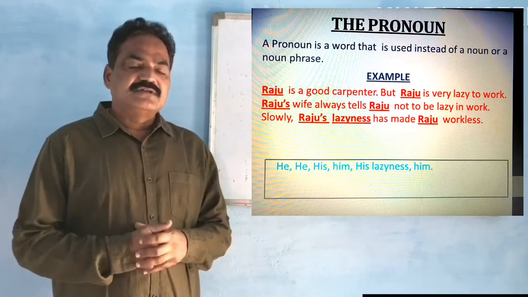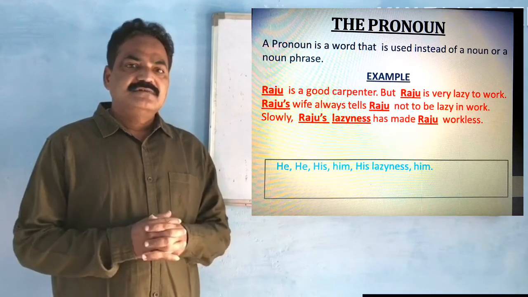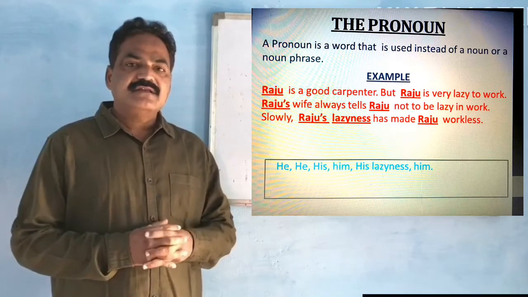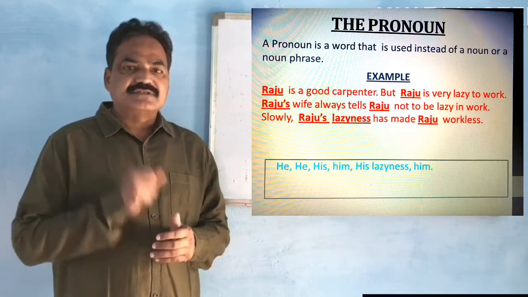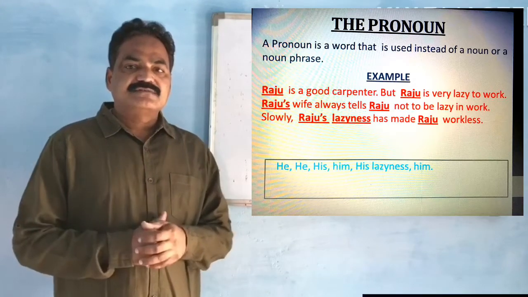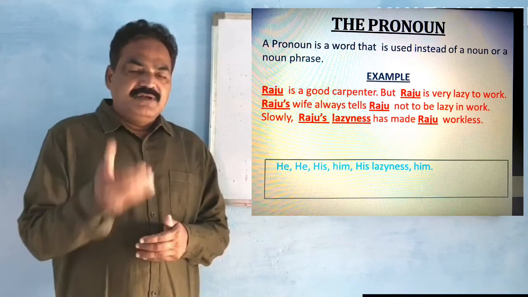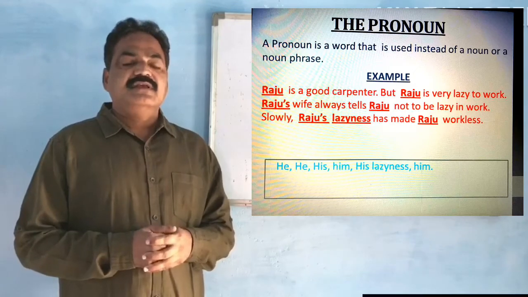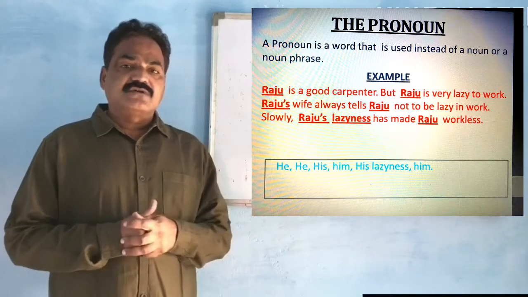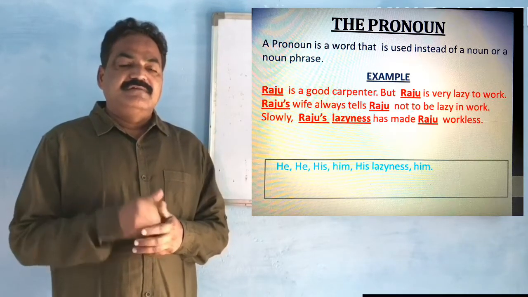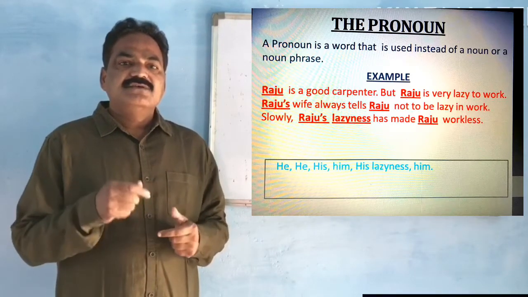A noun is a single word, but a phrase means a group of words without complete meaning, and in which the noun is the key word, that is called a noun phrase. Usually we know what nouns are. Any naming word is called a noun. So repeatedly we cannot use a noun. When telling something about somebody, we cannot repeatedly use the name.